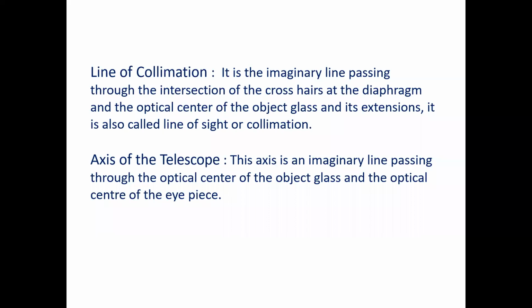This axis is an imaginary line passing through the optical center of the object glass and the optical center of the eyepiece. Towards the object there is the object glass, and towards the eye there is the eyepiece. The line joining the optical centers of both is our axis of the telescope.